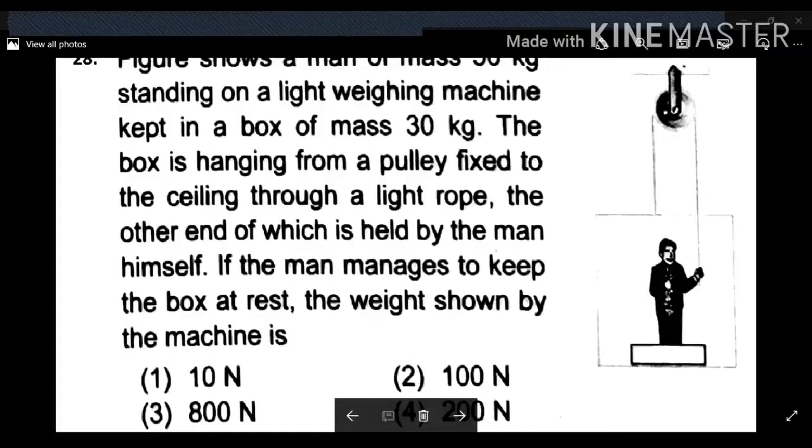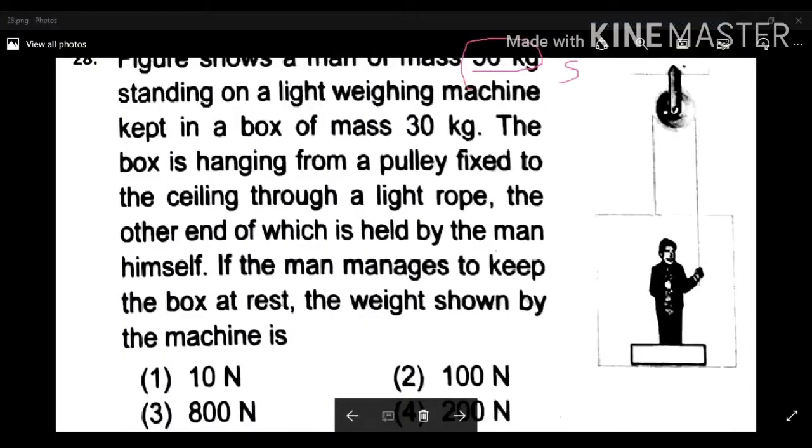Problem number 28. The figure shows a man of mass 50 kg standing on a light weighing machine kept in a box. The box is 30 kg.